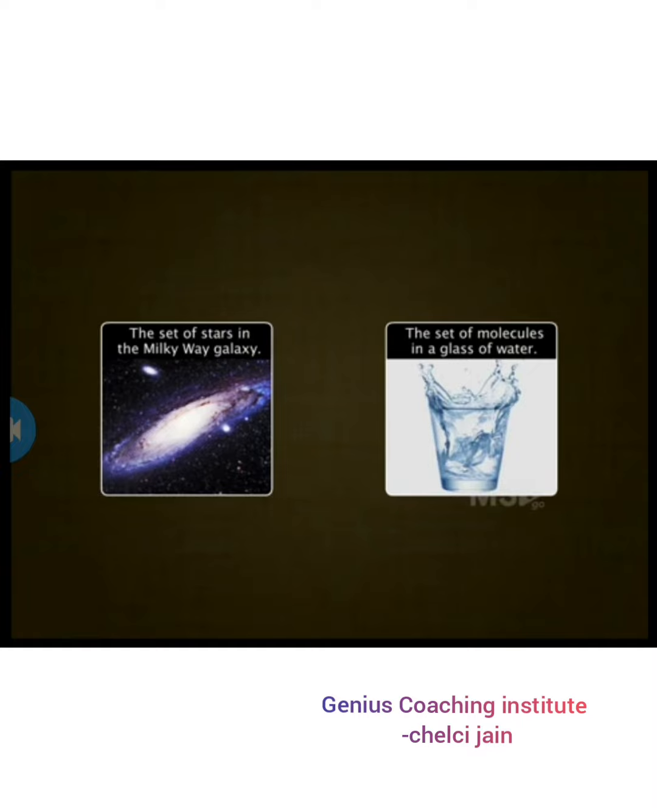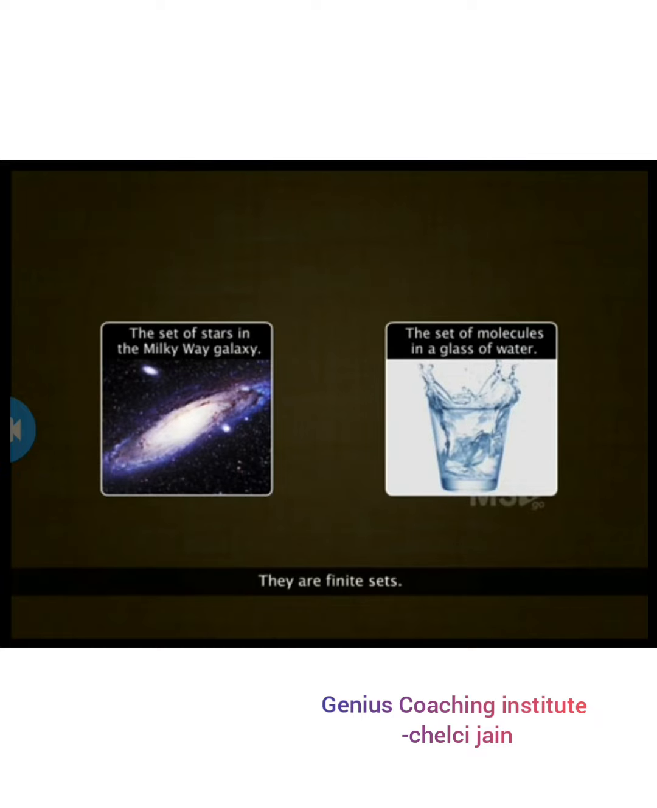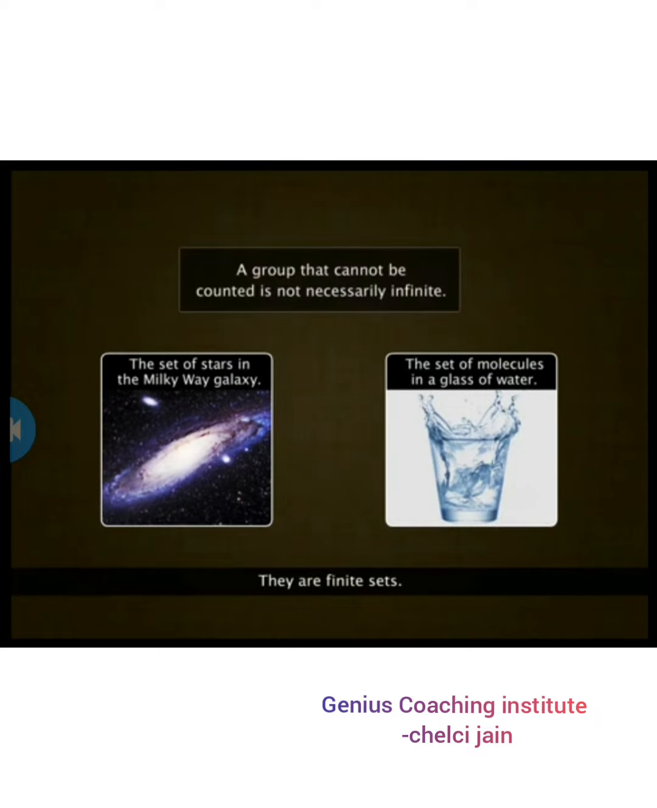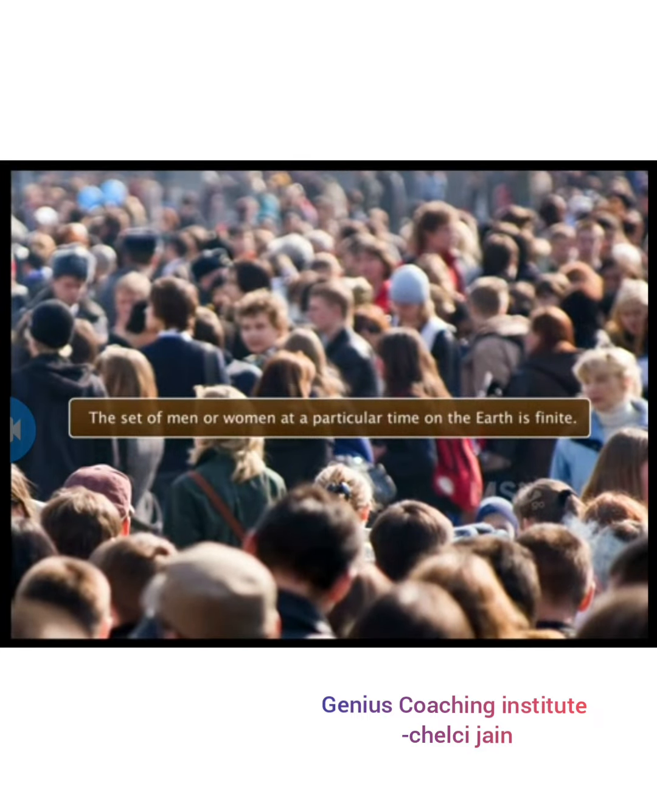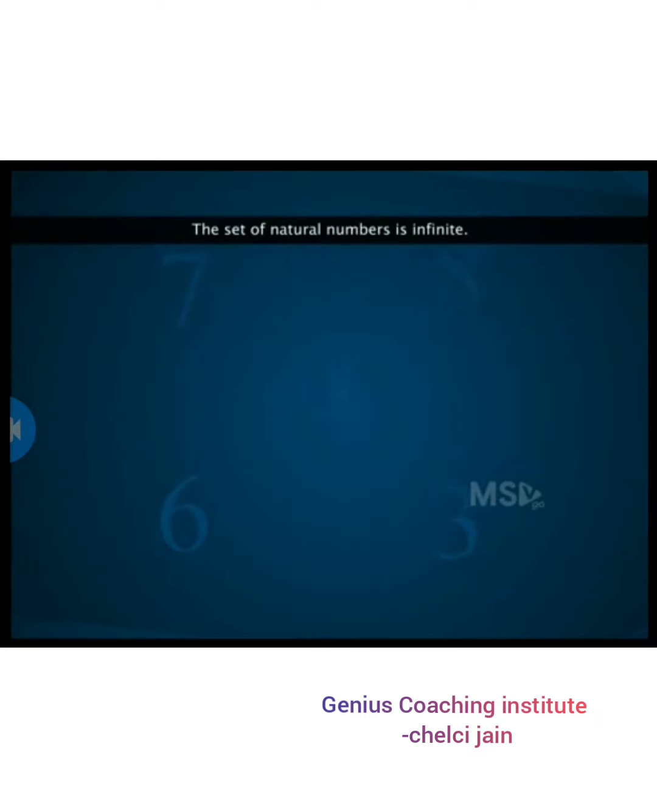Since the number of elements in the sets is too large to count, these sets may seem infinite, but actually they are finite. Notice that a group that cannot be counted is not necessarily infinite. Similarly, the set of men or women at a particular time on the earth is finite, though it is difficult to count them. However, the set of natural numbers is infinite.